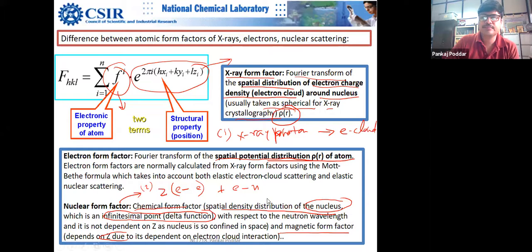Sir, gamma rays also interact with the nucleus, and also neutron radiation. What is the difference between those interactions? See, gamma rays interact with everything. Gamma rays are highly interactive. They can knock out your electrons also, like X-rays. Whatever X-rays can do, gamma rays can do, because gamma rays are higher energy than X-rays.